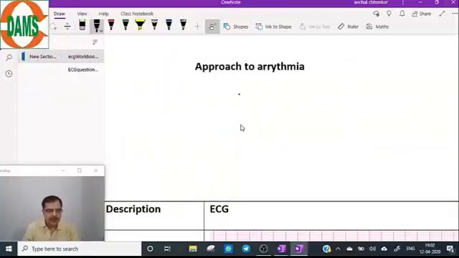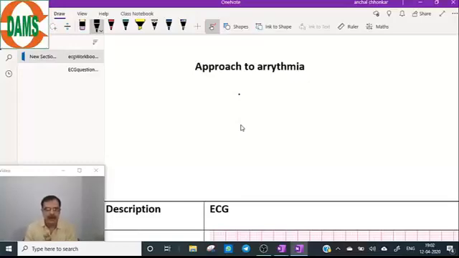Let's start with today's session, and we are done with the basics of the ECG. So one portion of the ECG we have covered. Now the second section related to the ECG is the arrhythmias, and these arrhythmias are important in every exam, whether it is All India or a central institute. Usually one question is always on the arrhythmias.